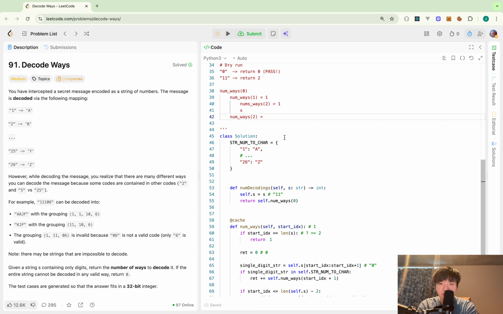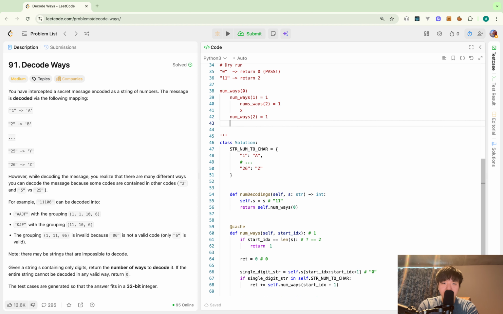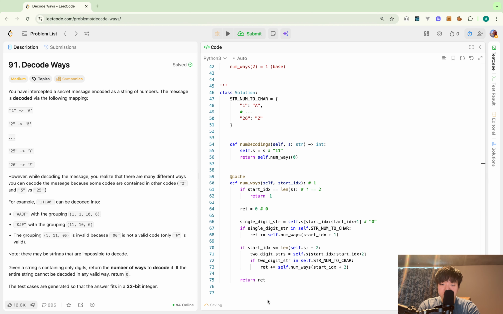So this is a base case, and actually this is calculated already. So this returns 1. So in total, numWays 0 is 1 plus 1 is 2. Okay. Yeah. So I actually passed this test case. So that being said, I could cover all the lines. So I'm pretty confident in my code.